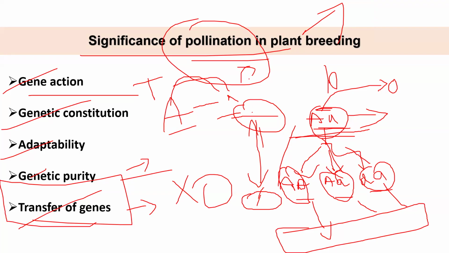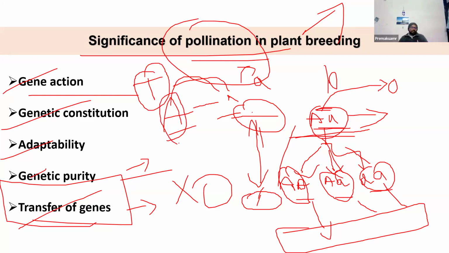You want to select this particular trait which is governed by this particular allele. It will be fixed when it is in homozygous condition. But normally dominant gene action is governed by the heterozygous condition in nature.